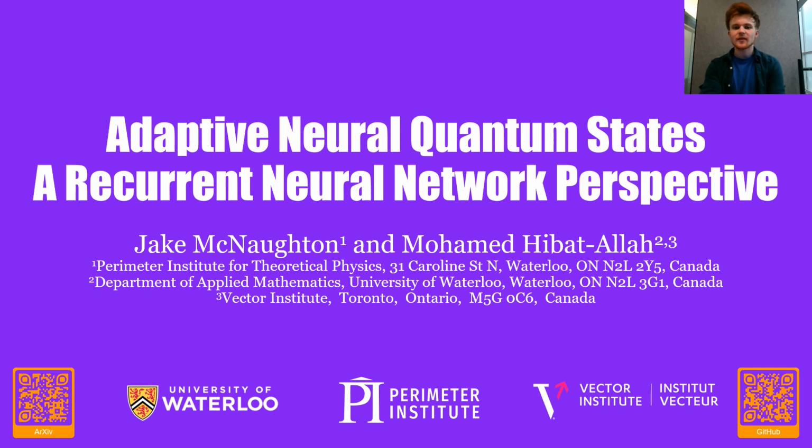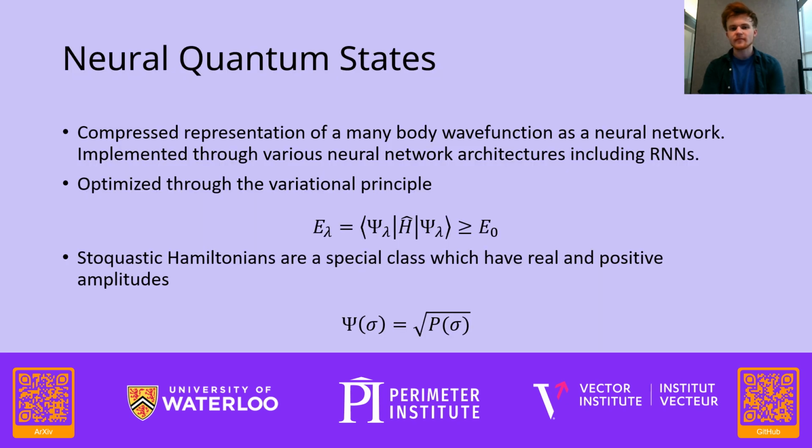I want to give a brief summary of the highlights of our work, Adaptive Neural Quantum States, a Recurrent Neural Network Perspective. Neural quantum states are a compressed representation of wave functions as a neural network. Many different machine learning architectures have been used as neural quantum states, including feed-forward neural networks, convolutional neural networks, transformers, and in particular, recurrent neural networks, which is what we will look at here.